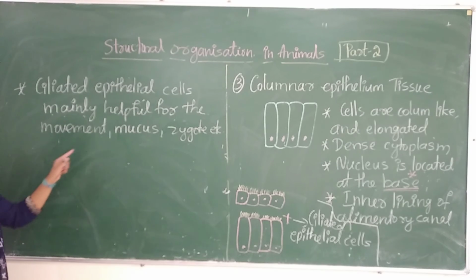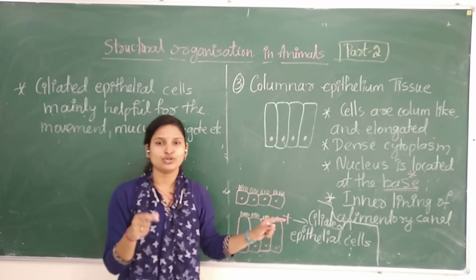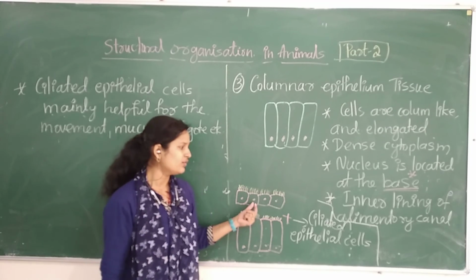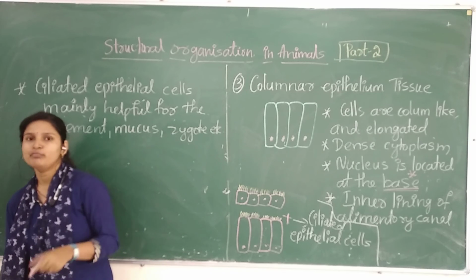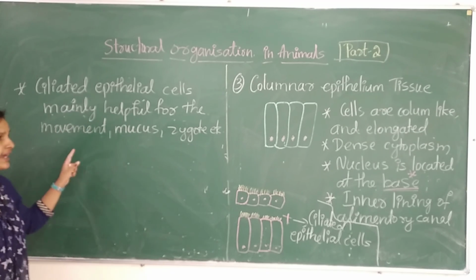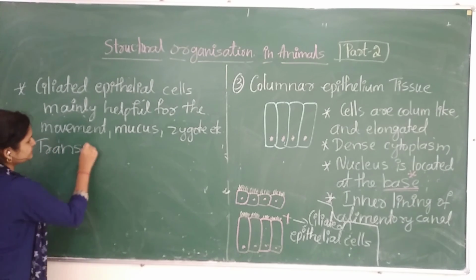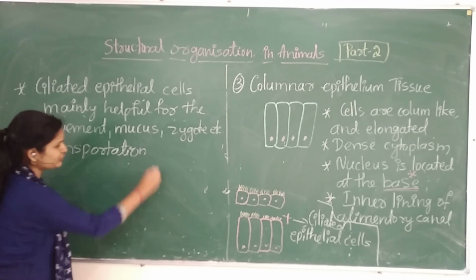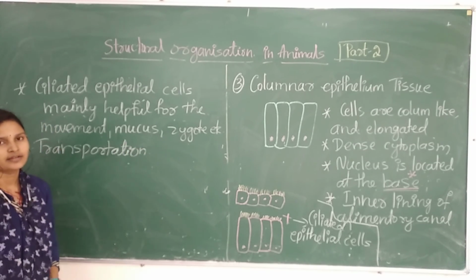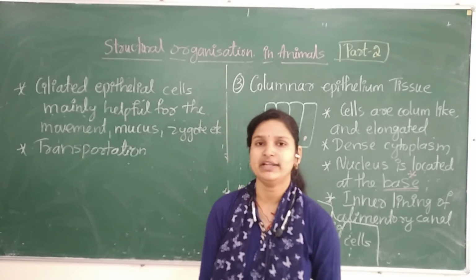So try to understand why the cilia are present, the finger like projection, that is microvilli, why those are present, and also understand the importance. These are mainly helpful for the transportation purpose, and the location is also very important.